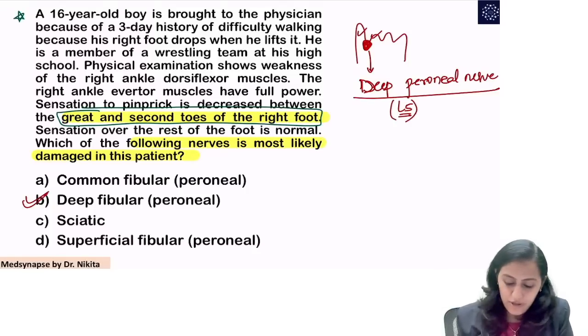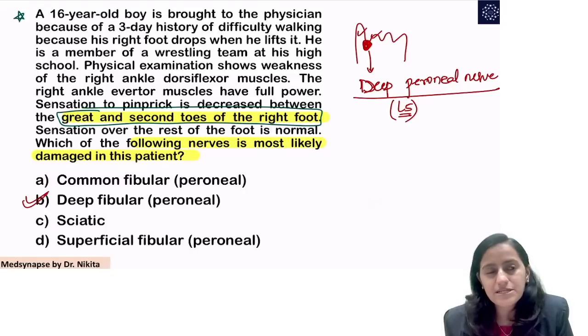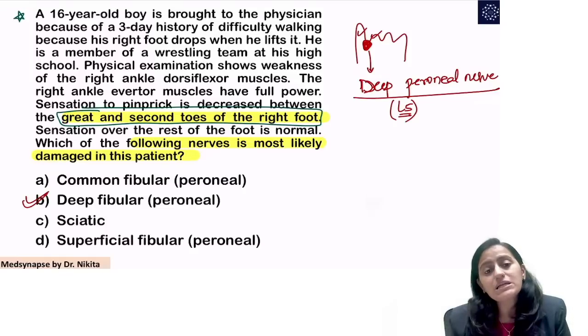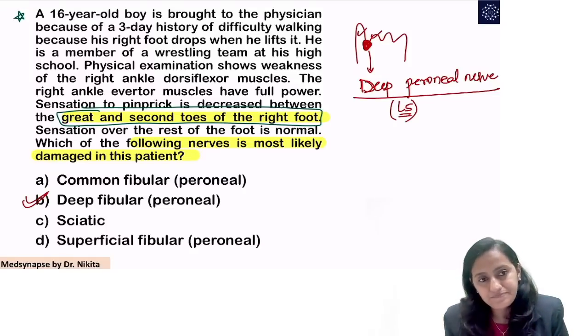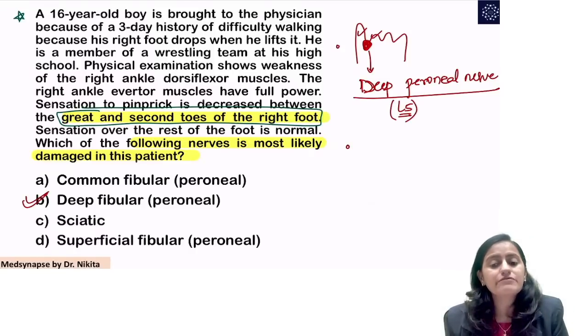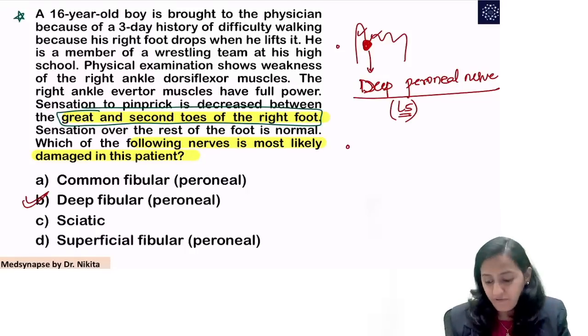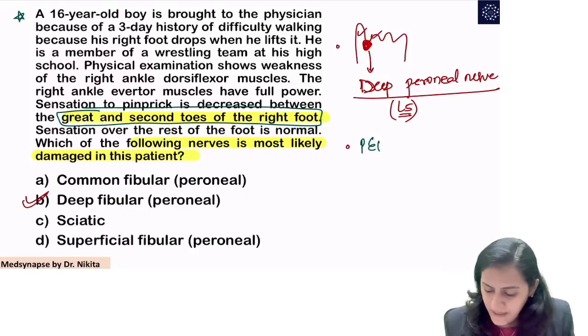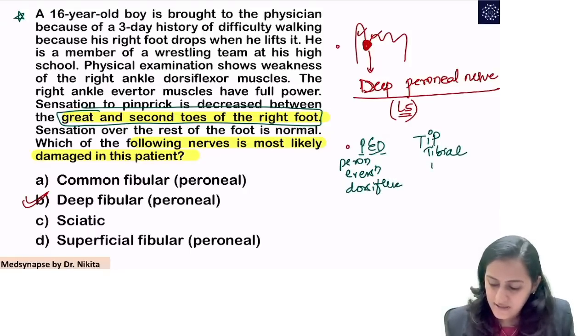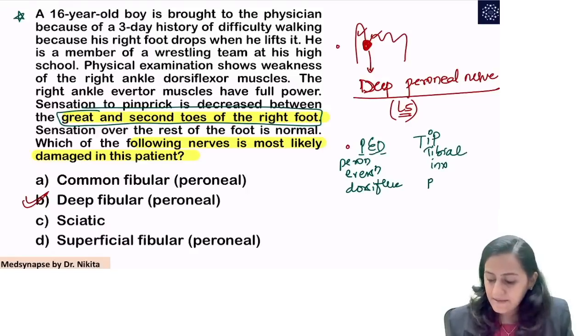This is also important. Now, the next question that I have for you is, which nerve causes dorsiflexion? The peroneal nerve or the tibial nerve? Which nerve in the leg causes dorsiflexion? What is the mnemonic for that? You remember the mnemonic for that is PED TIP. What is PED TIP? Peroneal nerve causes eversion and dorsiflexion. Tibial nerve causes inversion and plantar flexion.